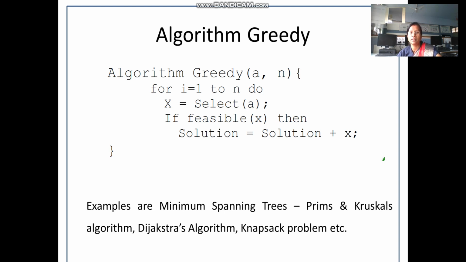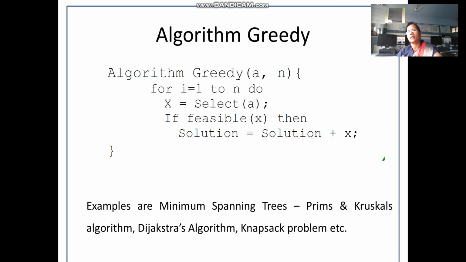So x will be selected, and then we check whether this value is feasible. Already you have copied that into x. If x is feasible, then we add that solution to the set of feasible solutions. Every time it will be added to the set of feasible solutions, and this is how your algorithm repeats till you reach the end of the data.